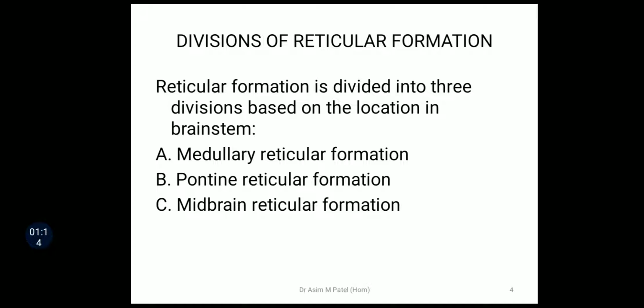Divisions of reticular formation. Reticular formation is divided into three divisions based on the location in the brainstem. That is, medullary reticular formation, which means it is situated near the medulla oblongata. Pontine reticular formation, which means it is situated near the pons. Midbrain reticular formation, which means it is situated near the midbrain.